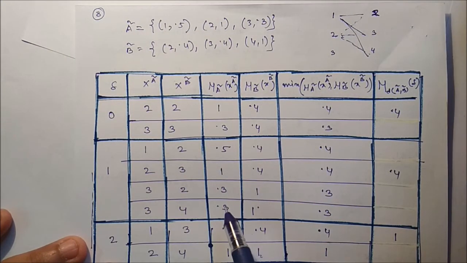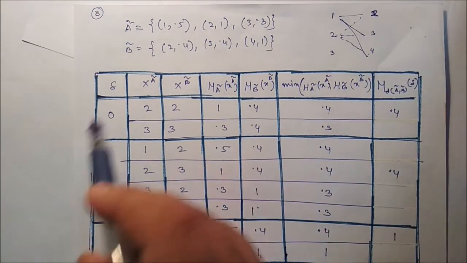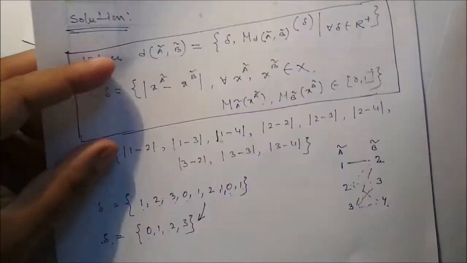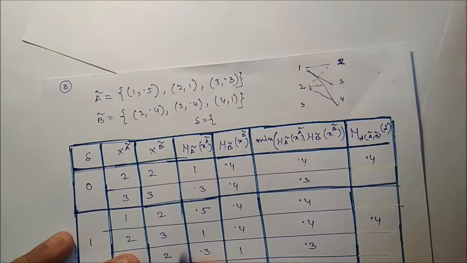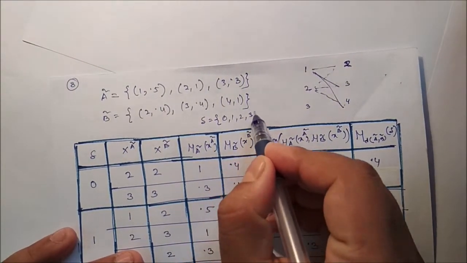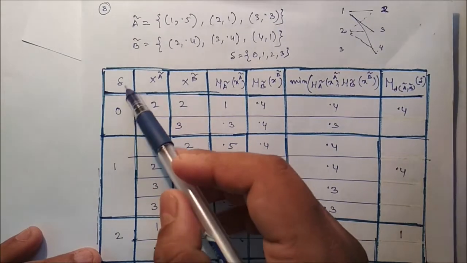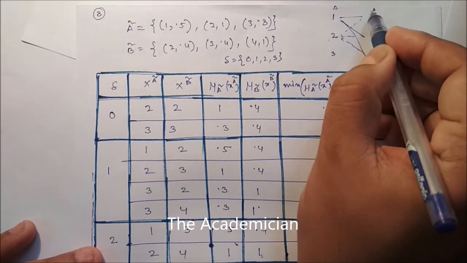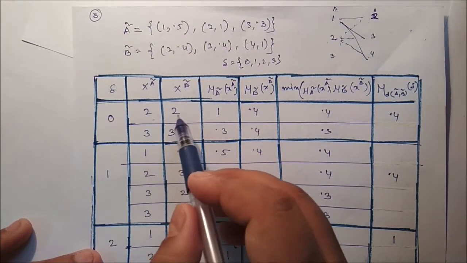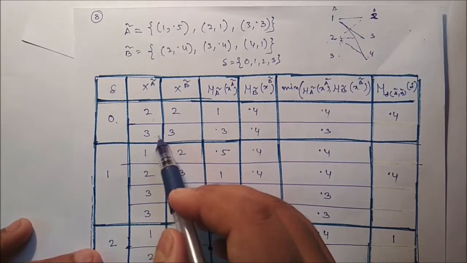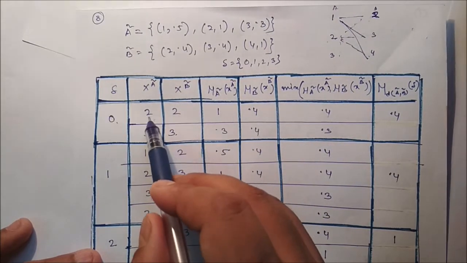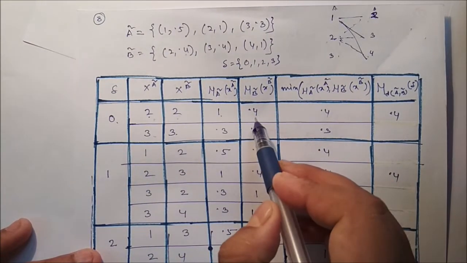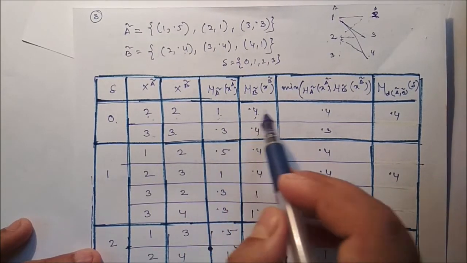Now to get the distance we can use the table. The del values we have identified are 0, 1, 2, 3. If the del value is 0, how do we get this 0? If it is 2 minus 2, this is for A and this is for B, in that case the del value is 0. 3 minus 3 also gives 0. The membership value for 2 in A is 1, and in B it is 0.4. We take the minimum between the two, so it is 0.4.